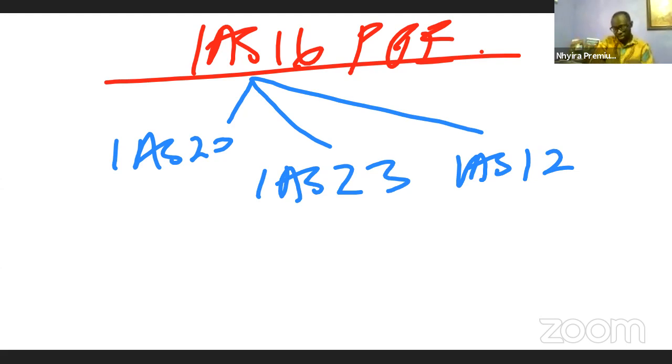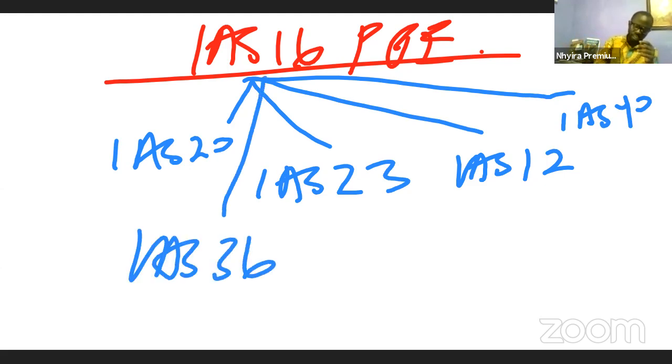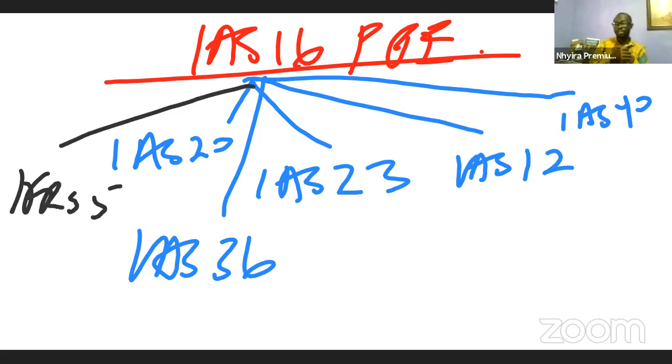So IAS 12 is actually connected when you are dealing with property, plant, and equipment. And then the next one is IAS 40, investment property, in relation to that. So that is also connected with this standard. Then the final one is IAS 36, impairment of assets. Actually, there is also another one that we could connect, and that is IFRS 5, asset held for sale and discontinued operation. So when you are learning about property, plant, and equipment, these other accounting standards are interconnected, and